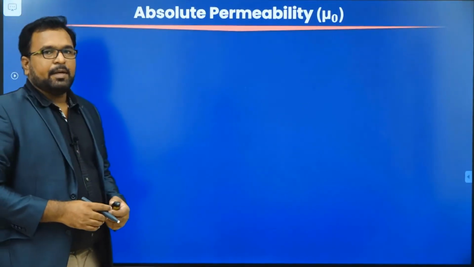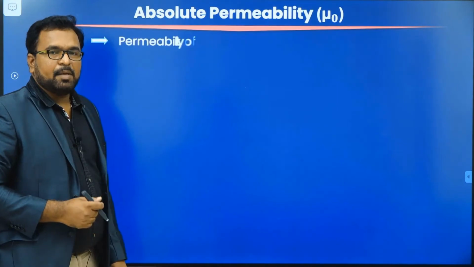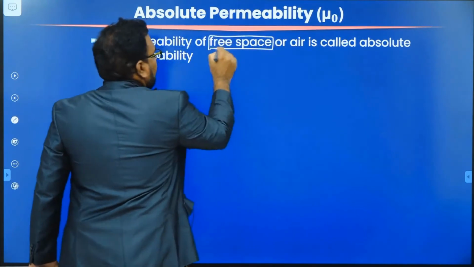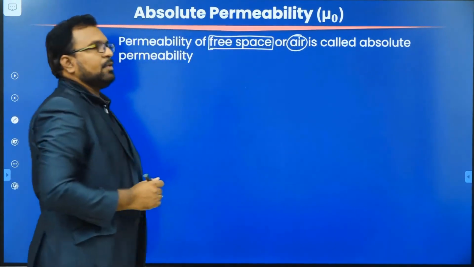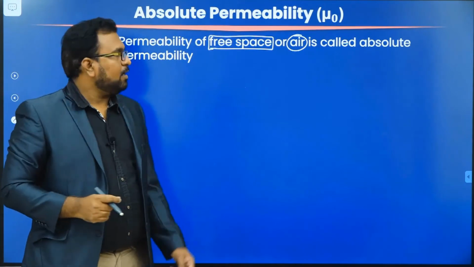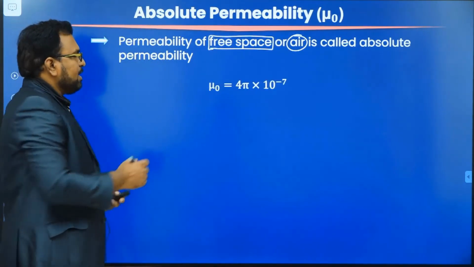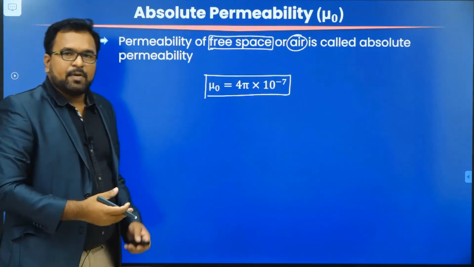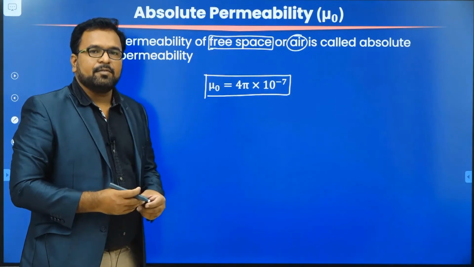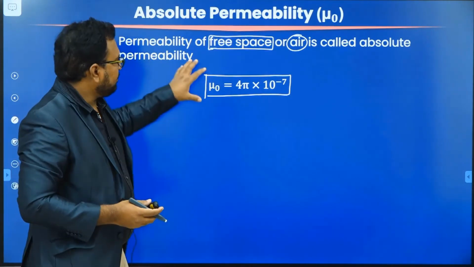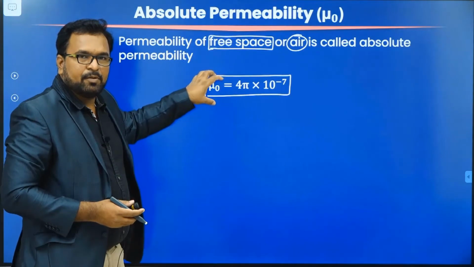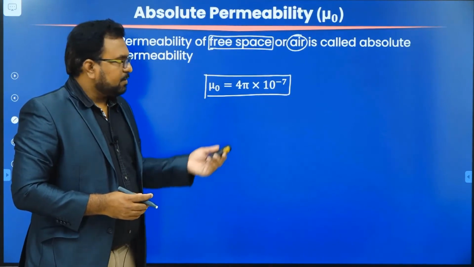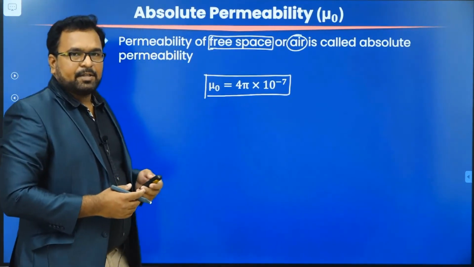Next, absolute permeability. Absolute permeability is defined as the permeability of free space or air. The permeability of free space or air is called absolute permeability. We are going to consider this absolute permeability as the reference value to measure the permeabilities of other materials that we are going to use in magnetic circuits.